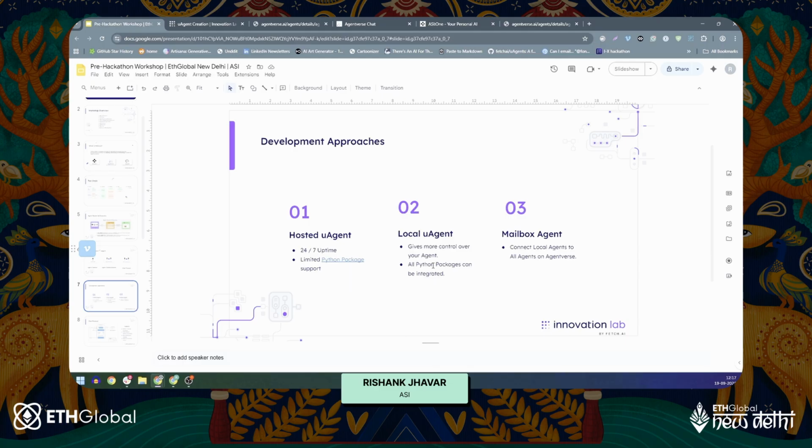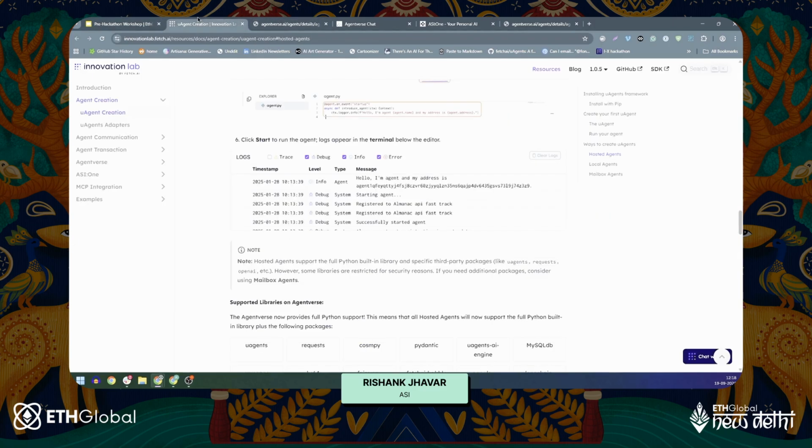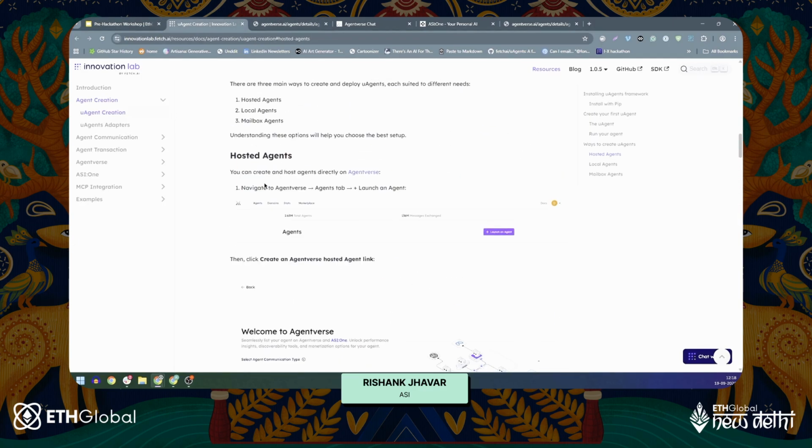If there are very specific Python packages that you want to integrate, you might want to create a local UAgent. I'll highly recommend that you don't do it. I understand that it gives you more control over your agent, but then deployment becomes a hassle and you have to use a VM and everything. With a hosted UAgent, you can directly just put it on AgentVerse. And obviously, if you're using a local UAgent, you can directly connect local agents to all agents on AgentVerse, which is quite simple, quite straightforward, and quite intuitive as well. We have a very detailed guide that you can basically check out.